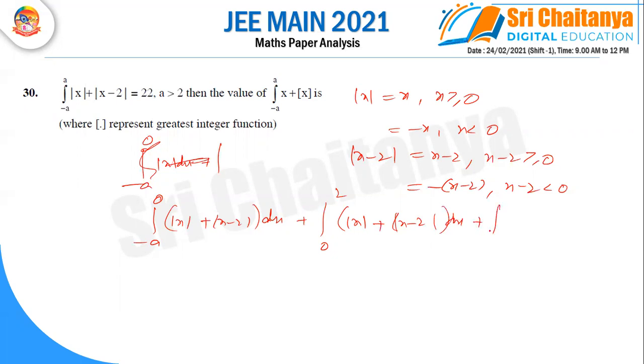And one more splitting, it is 2 to a we are writing. So when we are writing 2 to a, we can get modulus x and modulus x minus 2 into dx. So calculate this value, we can get the x value, because it is equal to 22, we can get a value, substitute a value in this.